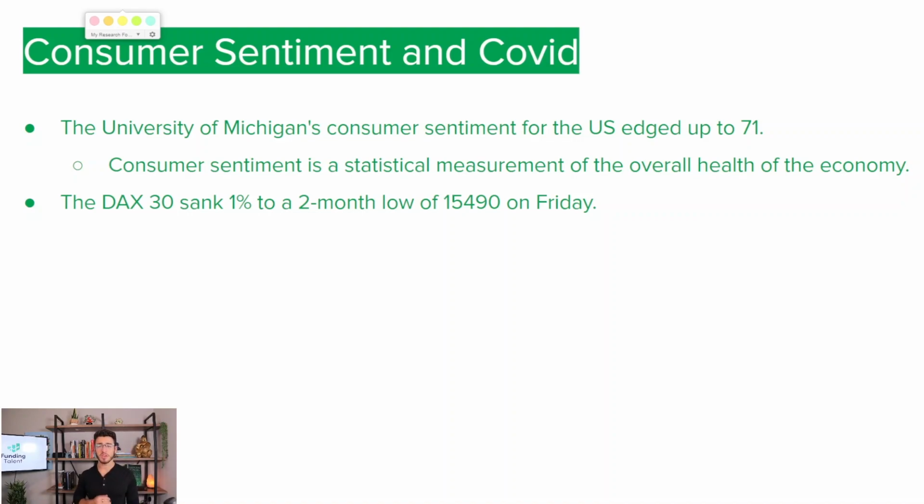So the University of Michigan's consumer sentiment for the U.S. edged up to 71 in September of 2021 from a decade low of 70.3 last month in August. So what is consumer sentiment? Consumer sentiment is a statistical measurement of the overall health of the economy as determined by consumer opinion. It takes into account people's feelings towards their current financial health, the health of the economy in the short term, and the prospects for longer-term economic growth, and it is widely considered to be a useful economic indicator.